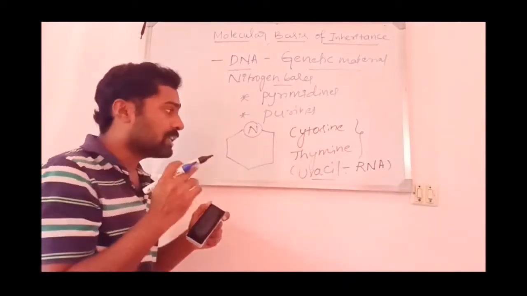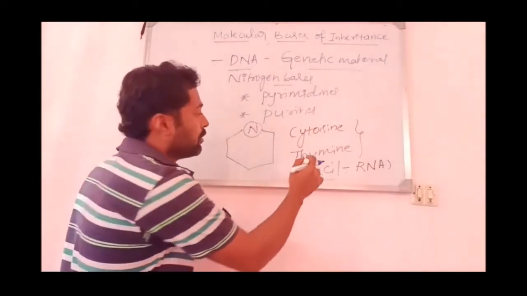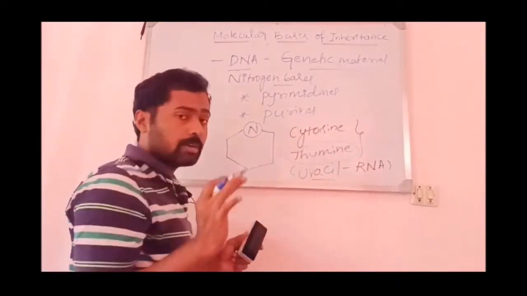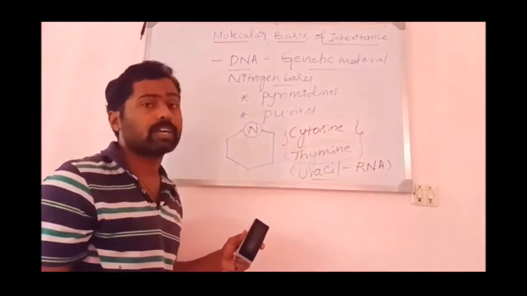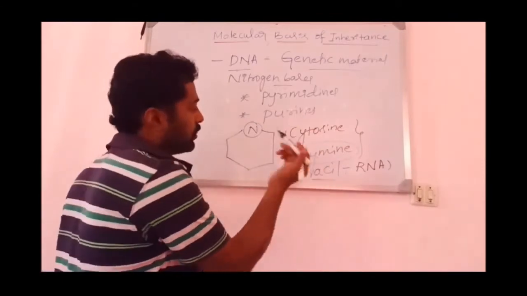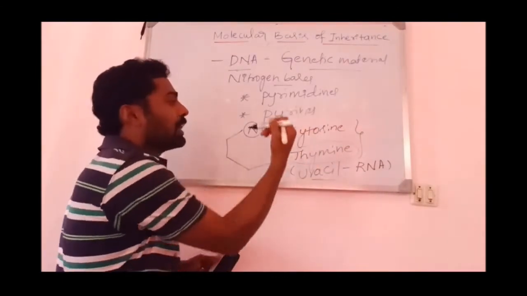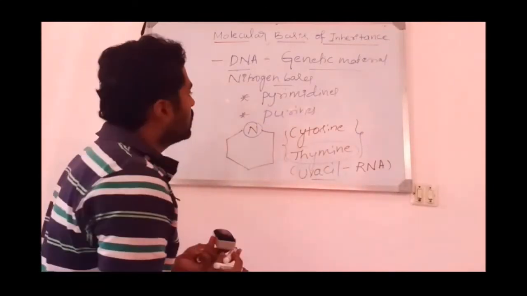Thymine and cytosine are the pyrimidines found in DNA. But in RNA, instead of thymine, uracil is present. It means in RNA, thymine is replaced by uracil, whereas in DNA, uracil is not present. DNA consists of cytosine and thymine, whereas RNA consists of cytosine and uracil. But all three, cytosine, thymine and uracil, are regarded as pyrimidines. Okay, they are single ring heterocyclic compounds.